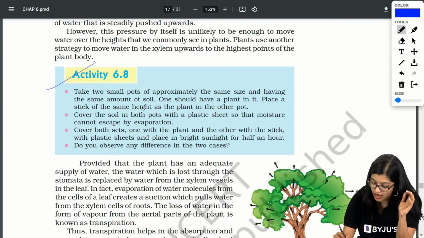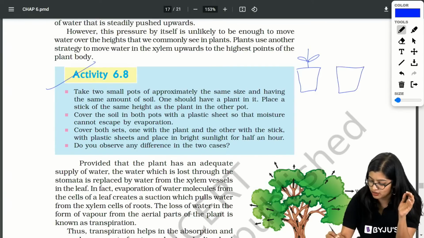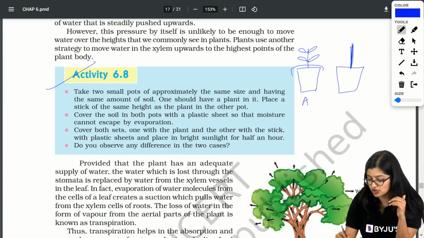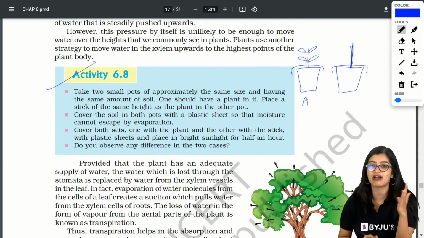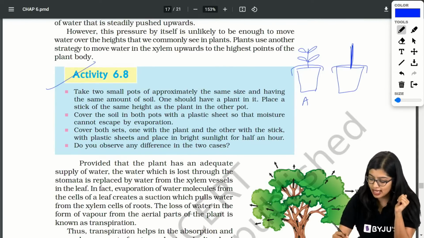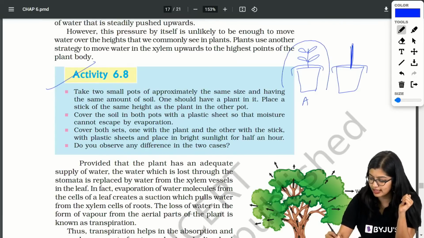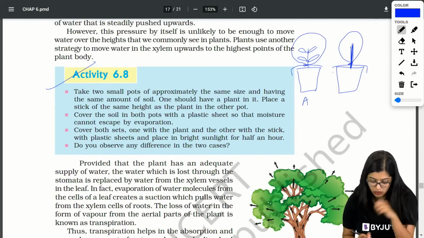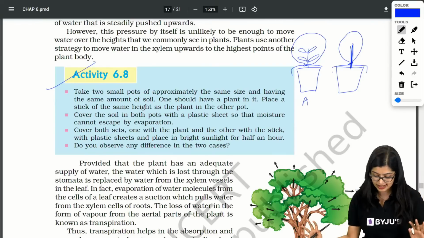Now here you have one experiment where you have a plant. You have one plant here and you have another here. In one I have taken a plant with leaves and in the other I took a stick of the same height. Now I covered both the soils with plastic sheet so that evaporation from the soil does not happen. Then I covered the whole plant with plastic wrapper, and I've kept both outside in the sun for some time.